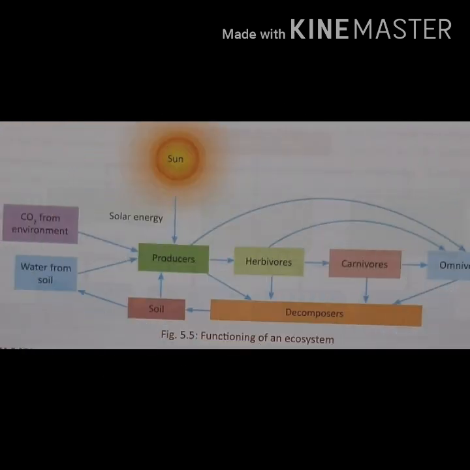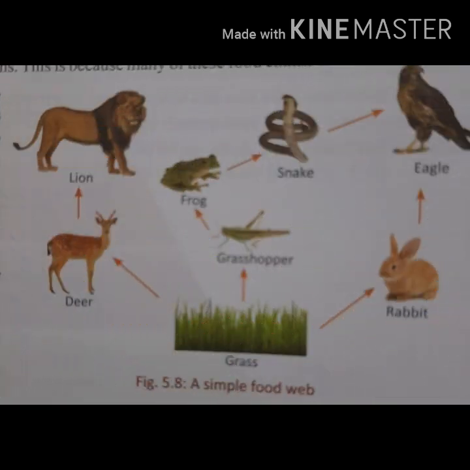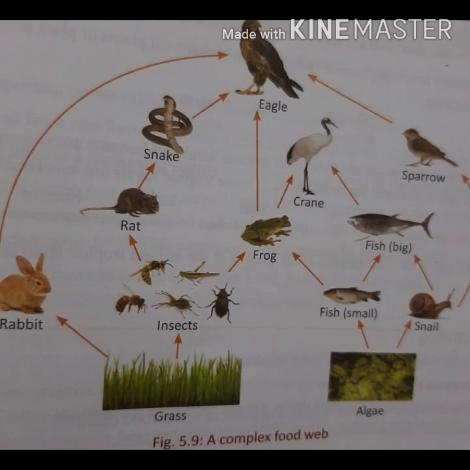Here I have shown you a few pictures, and the first one is the functioning of the ecosystem. By seeing this, it will be very clear to you how an ecosystem functions. Next, here we can see the transfer of energy, how the energy is transferred from the sun to various levels. This is a simple food web where you can see different organisms in different levels, how they are connected.